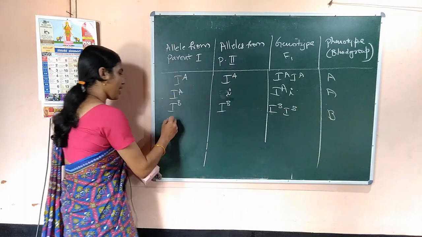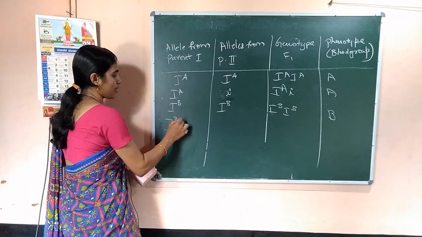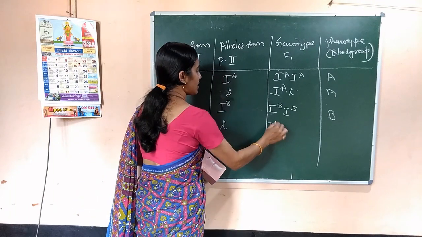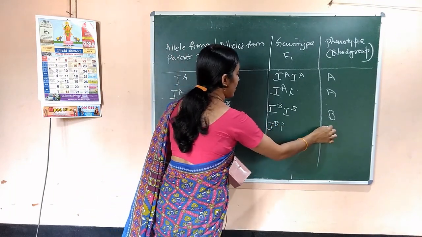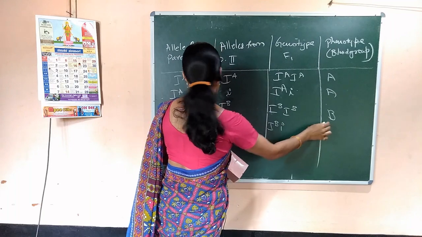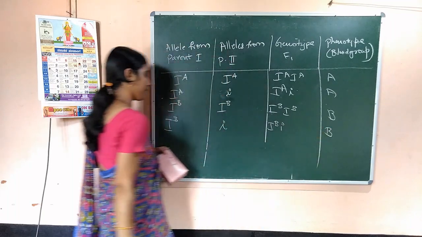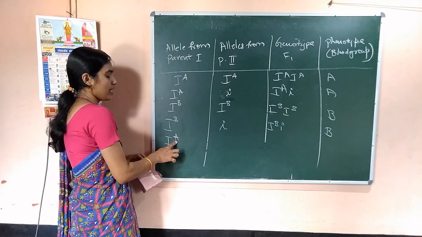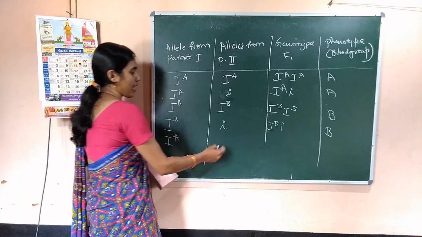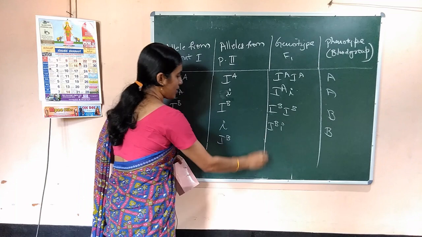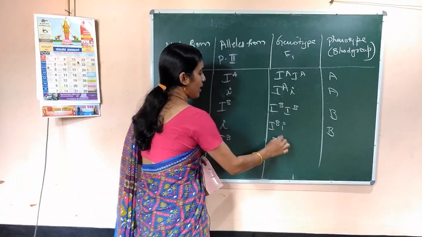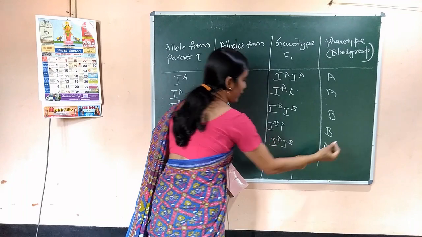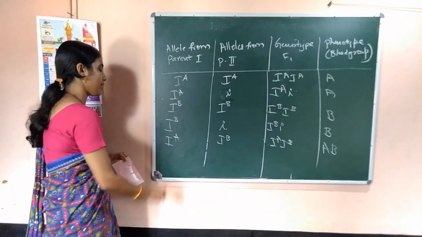B. And when one parent gives IB and one parent gives a small i, in this case IB and small i, the blood group is again B. And when one parent gives the allele IA and another parent gives IB, then what is the genotype? IA IB, and the blood group here, codominance, results in AB blood group.